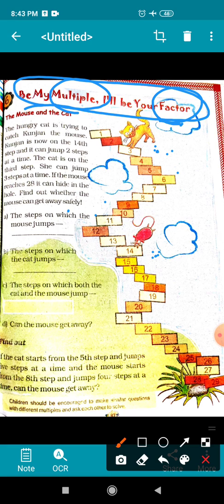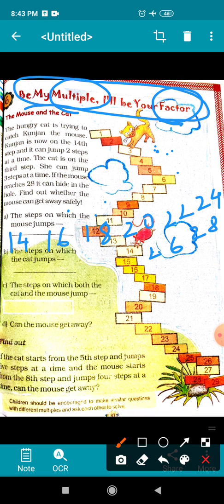Children, you can see the mouse starts from 14 and it moves 2 steps forward. So the next step will be 16, then 18, then 20, then 22, then 24, 26 and 28. These are the steps of the mouse.